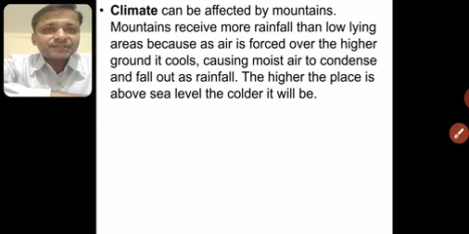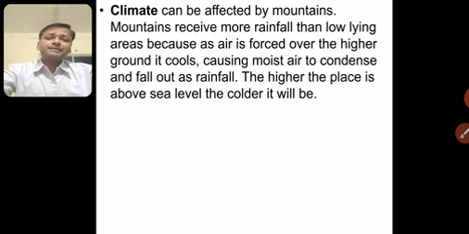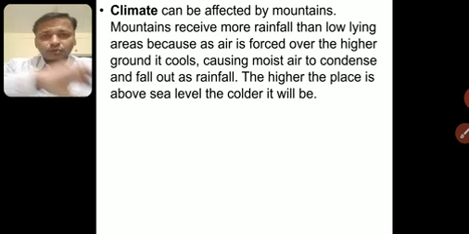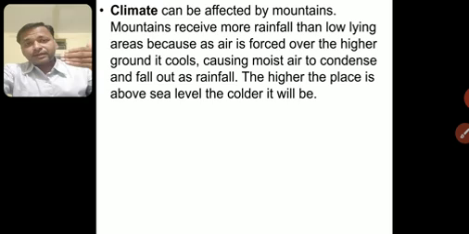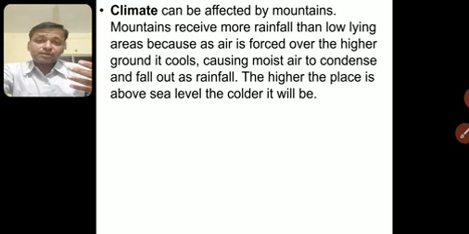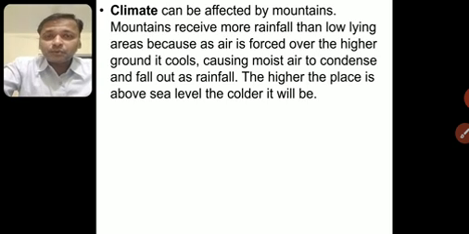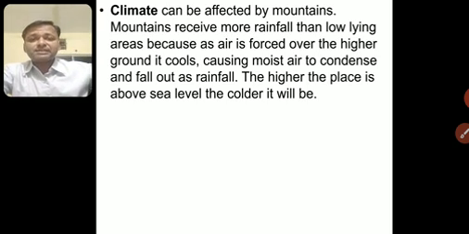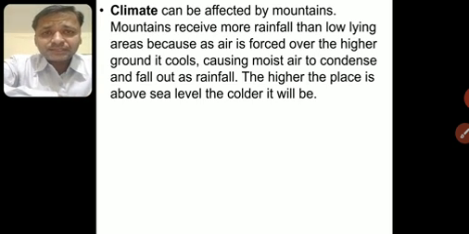Okay, then coming to the next, relief. We have seen reliefs. Reliefs, we know, are physical features like deserts, mountains, plateaus, coastal areas, all these things. So the major relief which affects the climate is mountains. Now you know, the Himalayan mountains are very useful for us because they protect us from the cold winds from northern Asia. If you see China and all, they have a very cool atmosphere. Very icy winds blow. All this cold air is stopped by the Himalayas. So we have a very nice climate here. Okay. So climate can be affected by mountains.